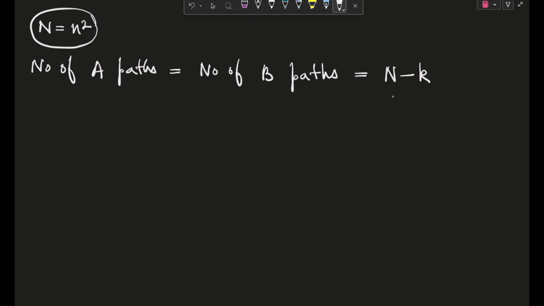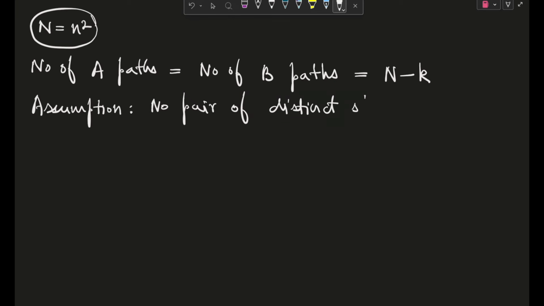from this part I will actually do an assumption. I will write that down. We are going to prove this by contradiction. Okay, so let's assume for contradiction that no pair of distinct stations are linked by both companies. I hope you know what a contradiction is.